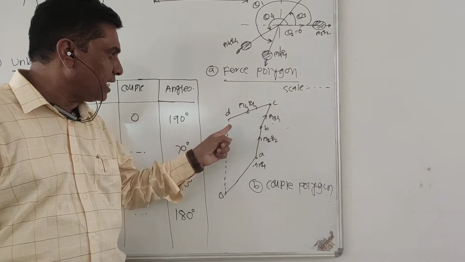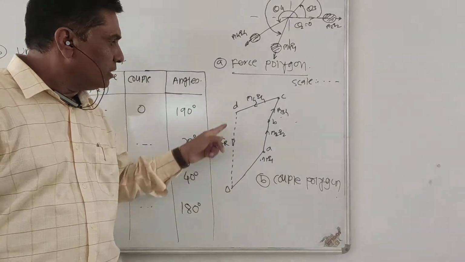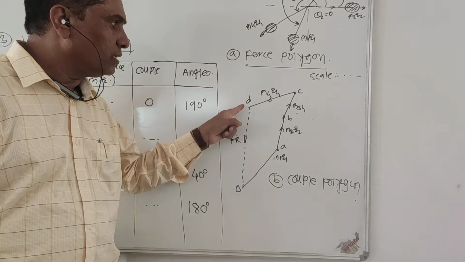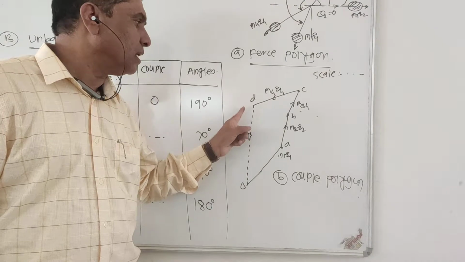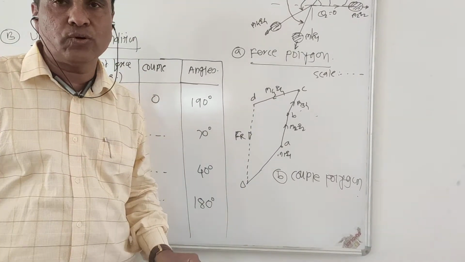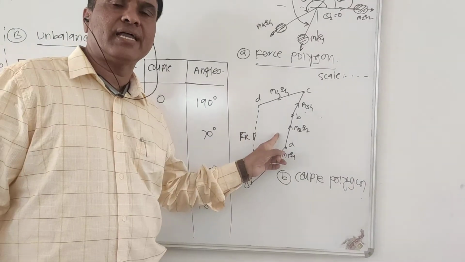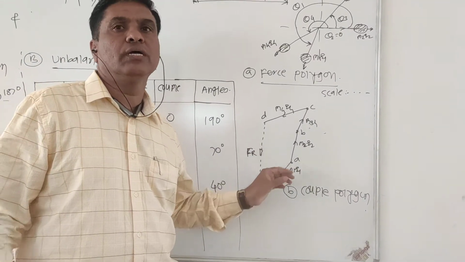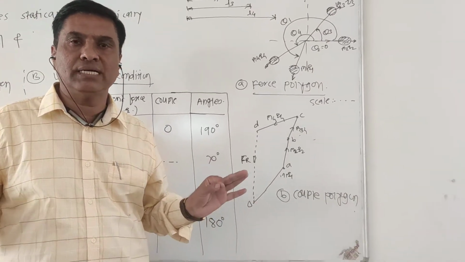It is clearly seen that going O to A, B to C, C to D like this, the last point is not connected to the original point. It means this is an unclosed diagram, so we can conclude that the system is in an unbalanced condition.